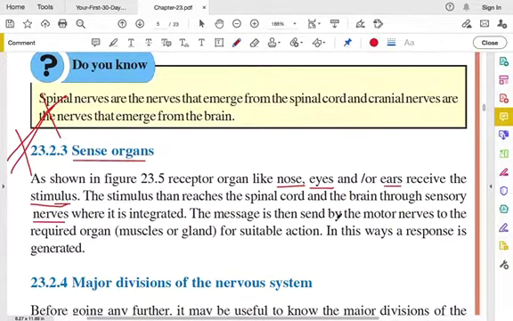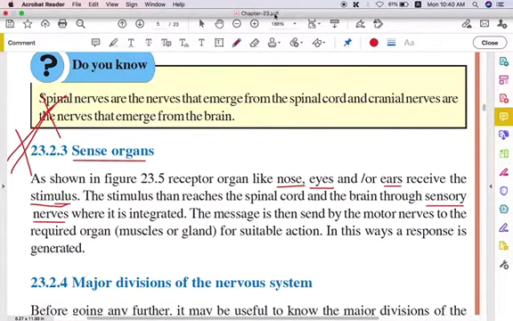Okay, so sensory nerves play a role where it is integrated. Then this message is sent by the motor nerves to the required organ, that is muscles or gland, for suitable action. Okay, that is the next step. In this way a response is generated, as I told before with the example of skin.